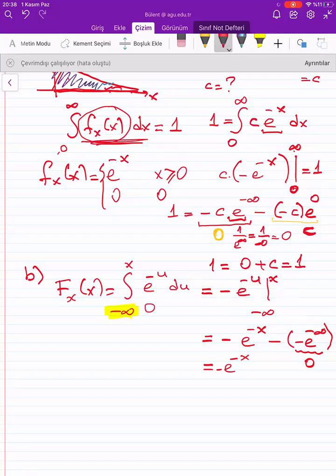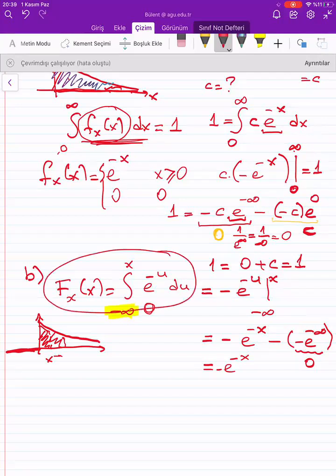Because my function is like this. How come I should take the integration from minus infinity? I shouldn't do it. I should start from 0 and then go to x, find the area under this curve, increase x, find the area under this curve. This is what this integration does.